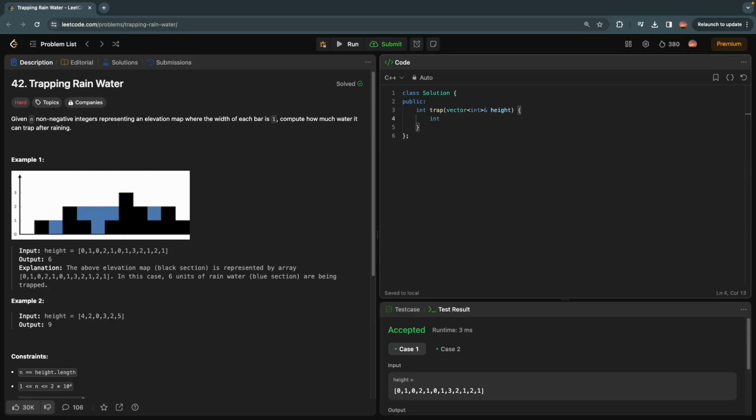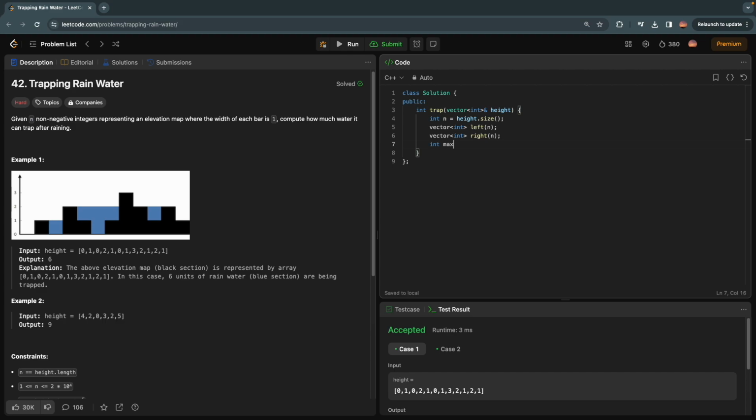First, let's create a variable n which will store the number of heights which we have. Now let's create some variables, namely left and right. These will also be of the same dimension, n. As discussed, they will contain the maximum height up to that point towards the left and right respectively.